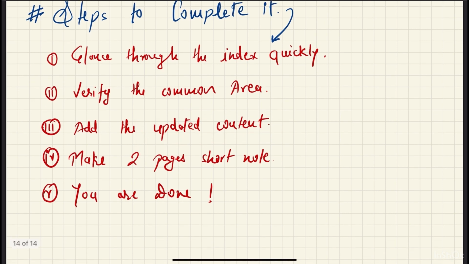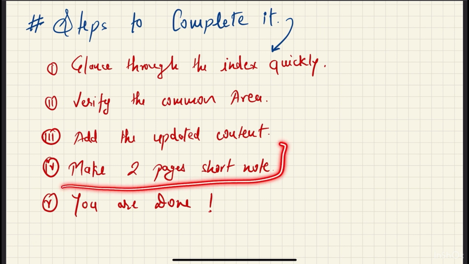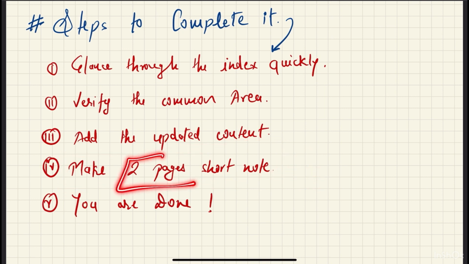Now once you are able to verify this, after that, make sure you are making 2 pages of short notes from each PT-365, right? Why have I written 2 pages? If you want, you can use 4 pages, 5 pages, whatever, but I like to have only 2 or 3 pages, because I also need to revise my static part, right?